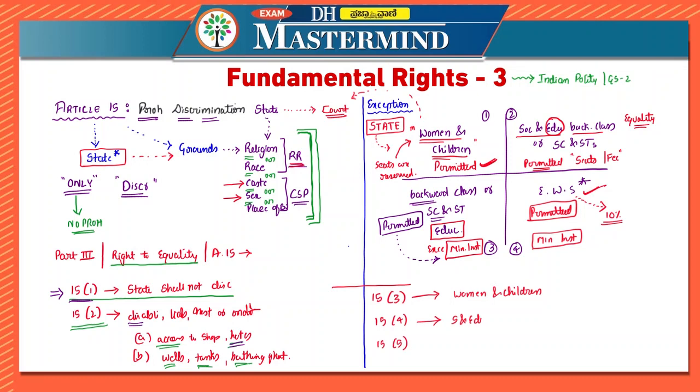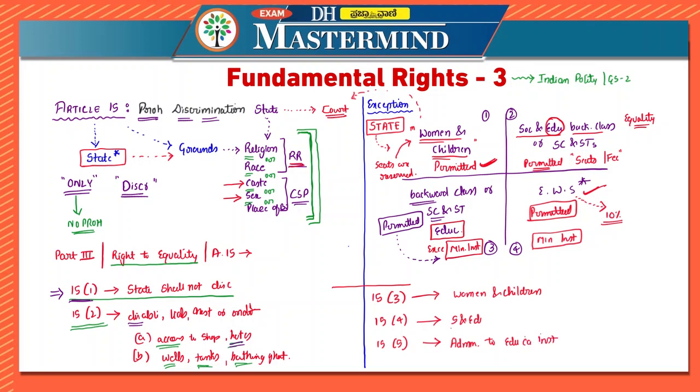15 clause 5 says that nothing in this article shall prevent the state from making any special provisions by law for advancement of socially and educationally backward classes of citizens or scheduled castes and scheduled tribes on the admissions to educational institutions.